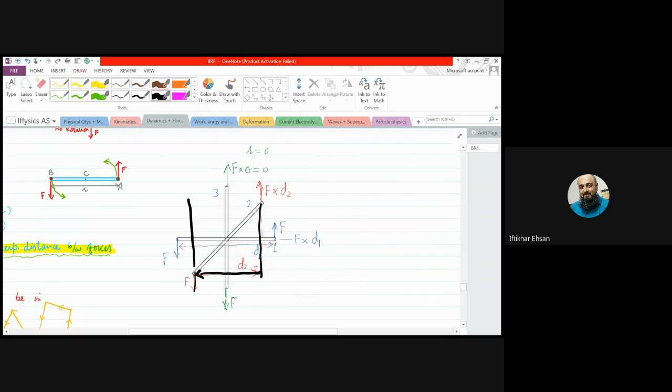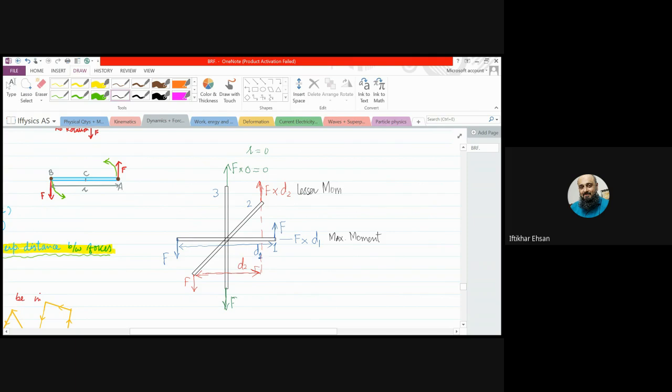Now the perpendicular distance between the forces is lesser, and we call that distance D2 for position number 2. We keep the forces in the same direction, but the perpendicular distance is reduced. So here will be the maximum moment or torque, and here it will be a lesser torque or moment.